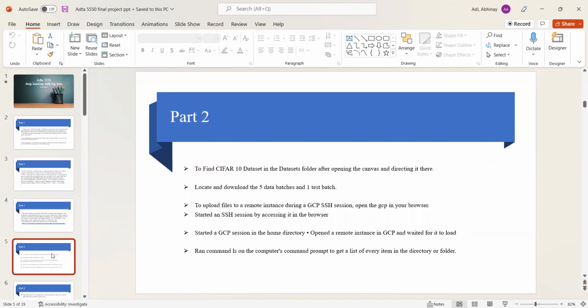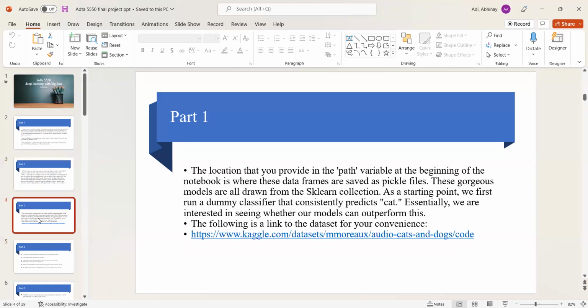And in the next slide, the location that you provide in the path variable at the beginning of the notebook is where these data frames are saved as pickle files. These models are all drawn from Sklearn collections as a starting point.